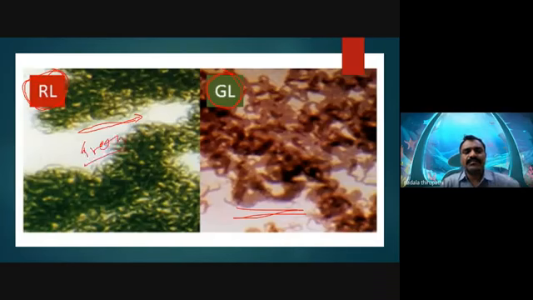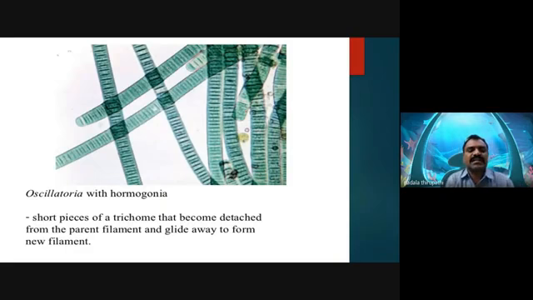See here how beautifully we observe the Oscillatoria sancta, along with the hormogonia structure between the vegetative cells of the Oscillatoria species. Then reproduction: in Oscillatoria sancta it occurs by the formation of hormogonia, or by fragmentation.